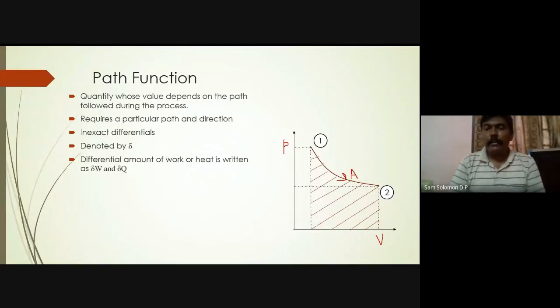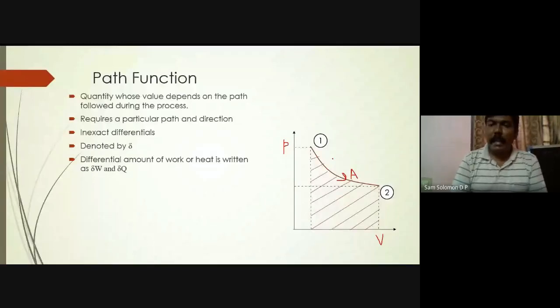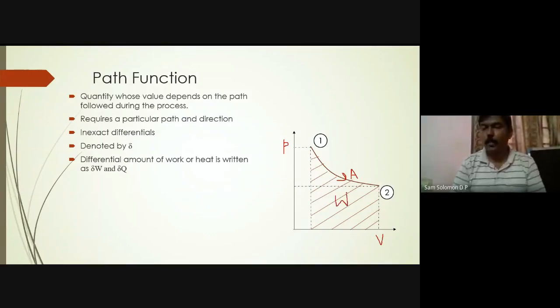You can see I have drawn some hatched lines below this curve. Whenever there is a PV diagram, the area under the curve of the PV diagram indicates the work done during the process 1-2.